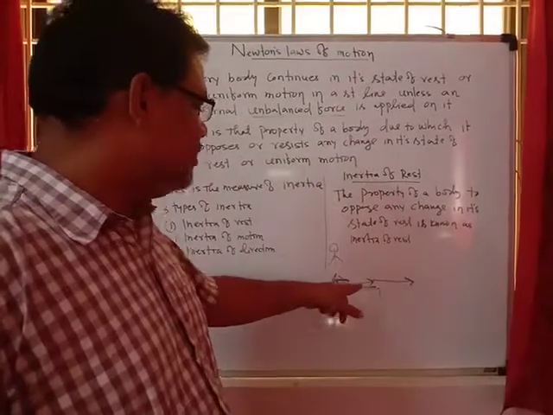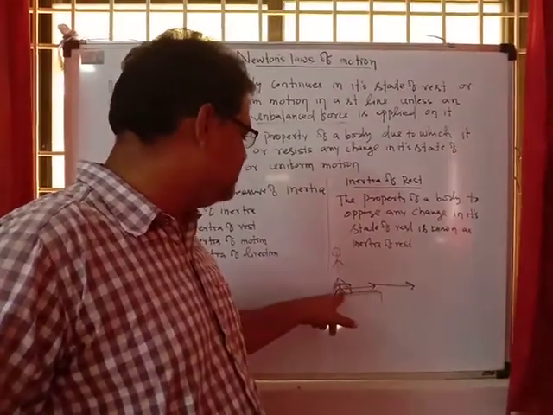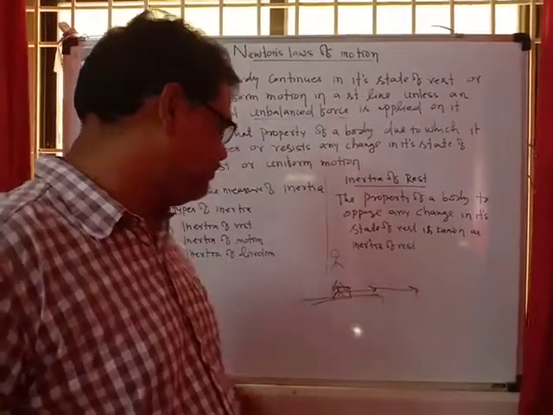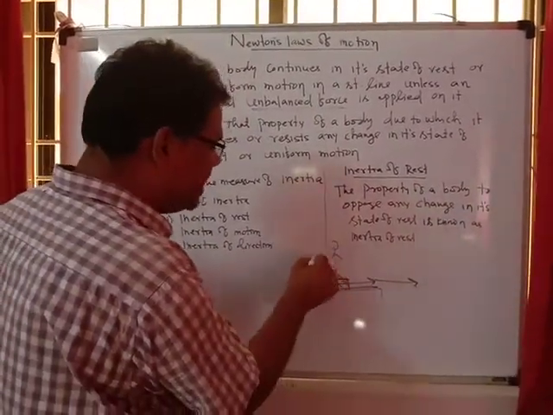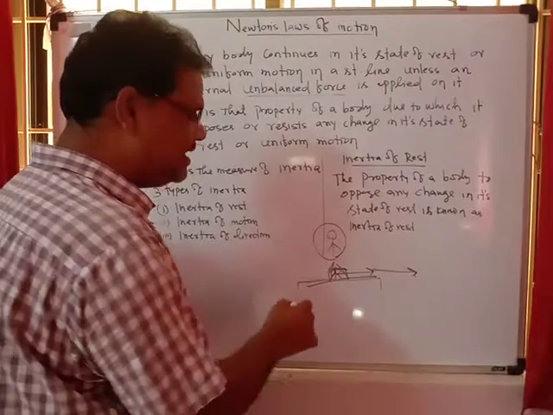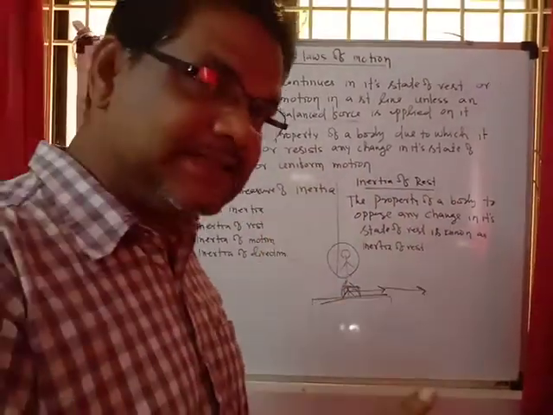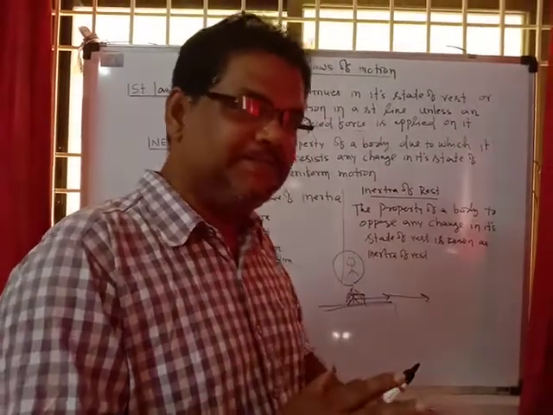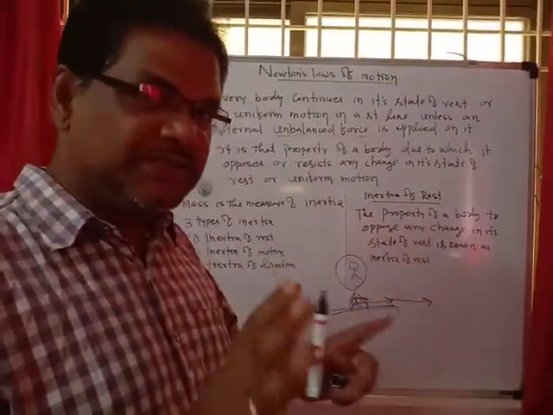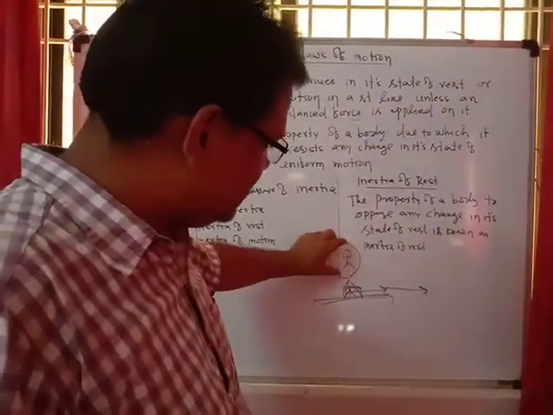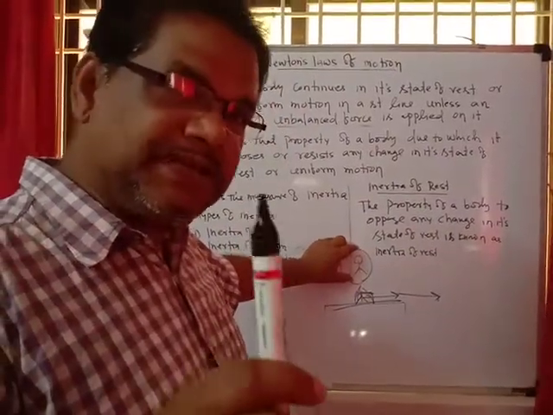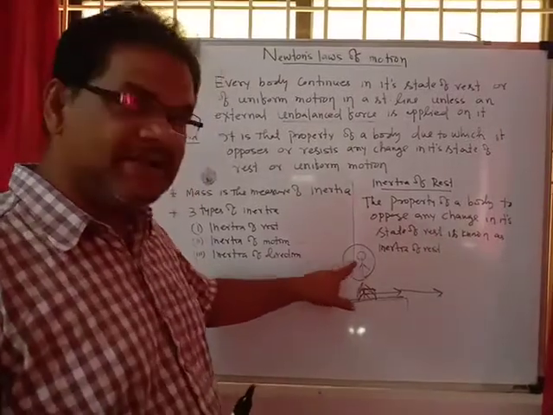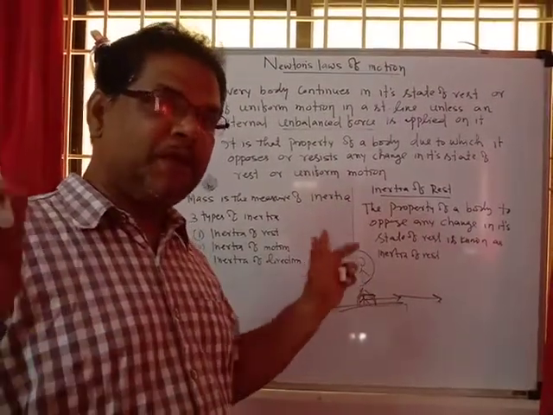That means an unbalanced force is pulling the feet of the man in the forward direction. The other portion of the man was at rest and no unbalanced force is acting on it, so it tries to remain in its own position, which was the position where the man was standing at rest.